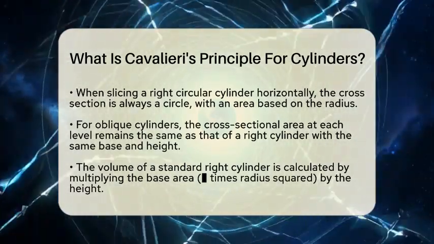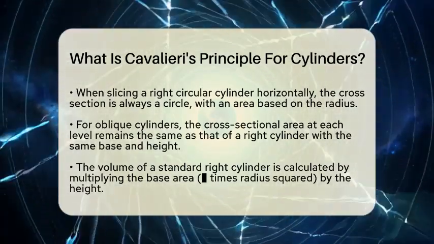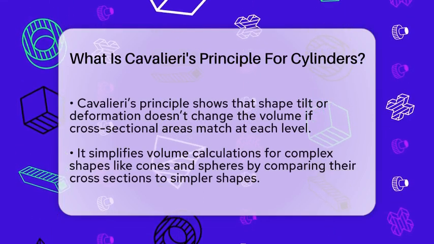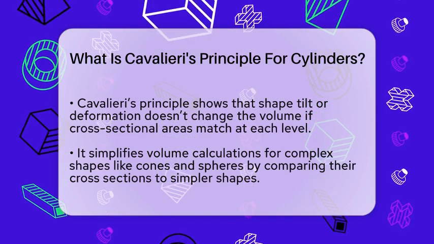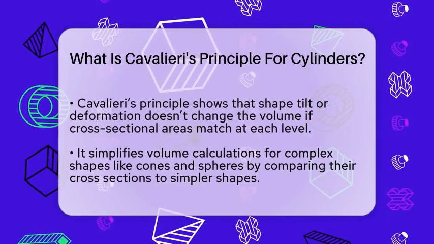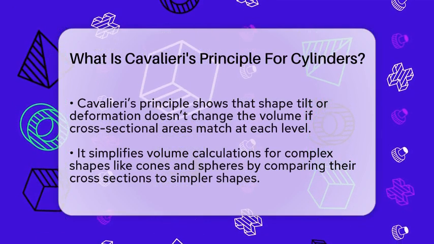For a standard right circular cylinder, calculating the volume is straightforward. Multiply the area of the base circle, which is pi times the radius squared, by the height. But with Cavalieri's principle, you can see that the volume stays the same even if the shape is not perfectly upright, as long as the cross-sections match.